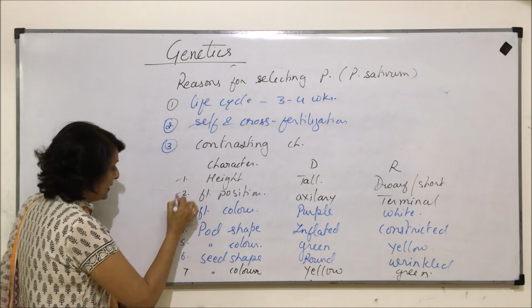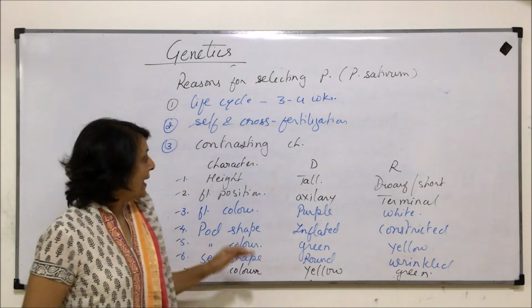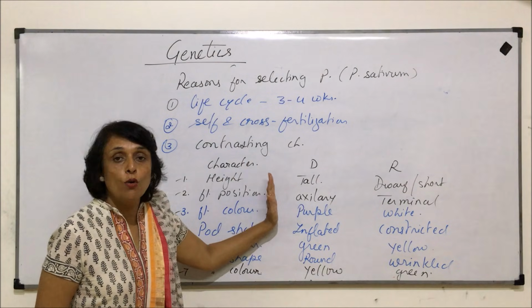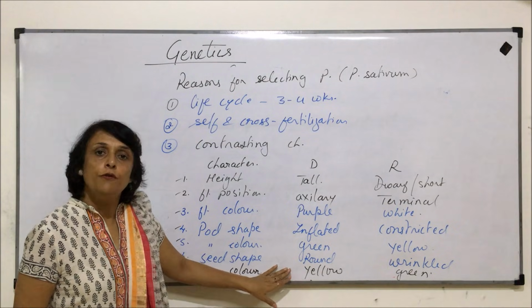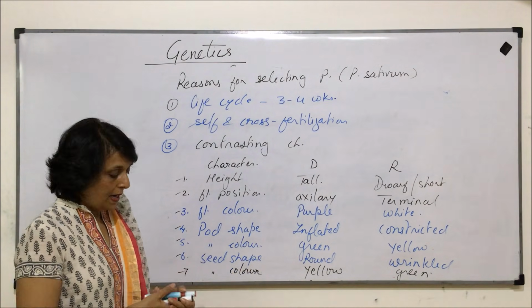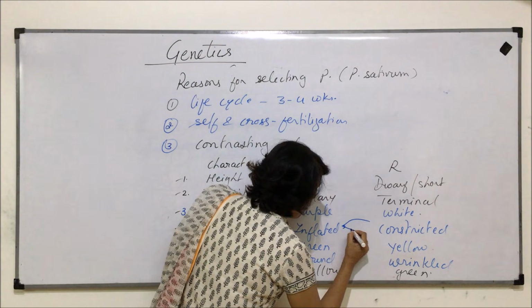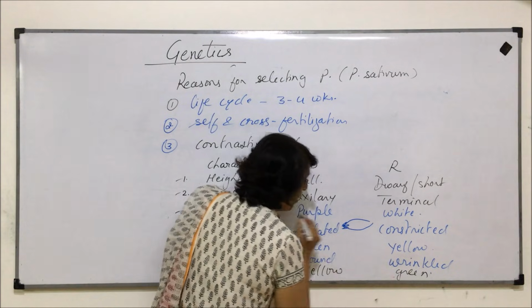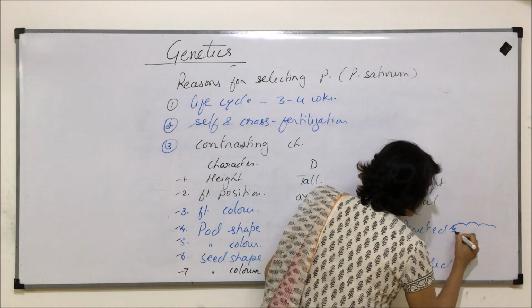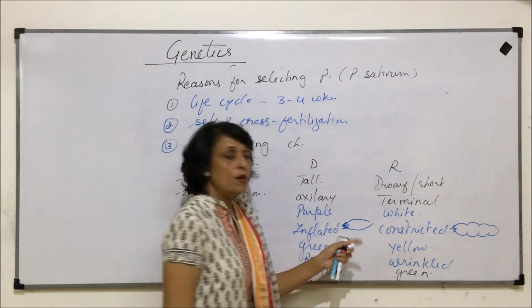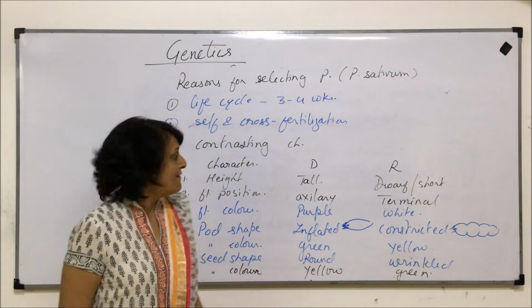So these were the 7 characteristics which Mendel chose, and these characteristics showed totally contrasting characters, and here there can be no confusion. Inflated is the pod which is going to look like this, suppose we are talking of pea, the inflated pod. Whereas in case of constricted, it will show these kind of constrictions. So there can be no confusion. Color, one is green, other is yellow, so there is no ambiguity or vagueness.